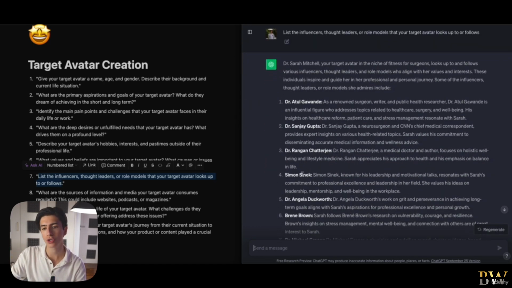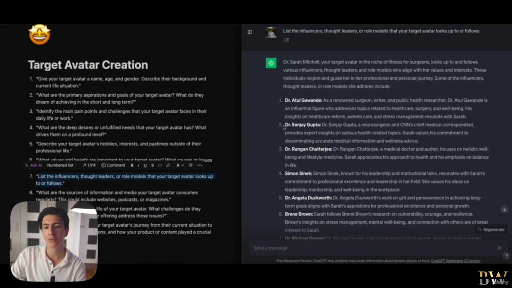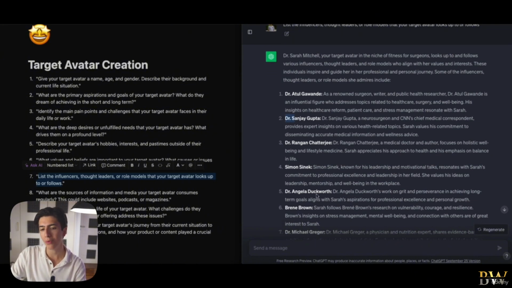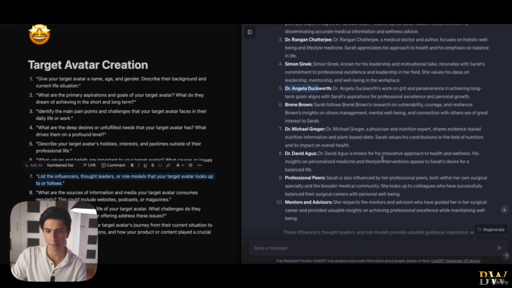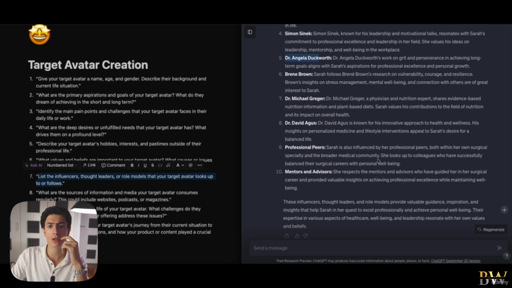All right, so those are some doctors. I'm not gonna get into too much detail here. Okay, we got Dr. Sanjay Gupta, we got Dr. Angela Duckworth. All right, so all of those people, those are real people, by the way, right? But in your target avatar, if you see that those people are creating content, short form content or long form content, you can see and compare which content goes viral and why it goes viral. And we will know that this appeals to our target avatar, and we will try to mimic the content of those people because we know that it is very successful with our target avatar.